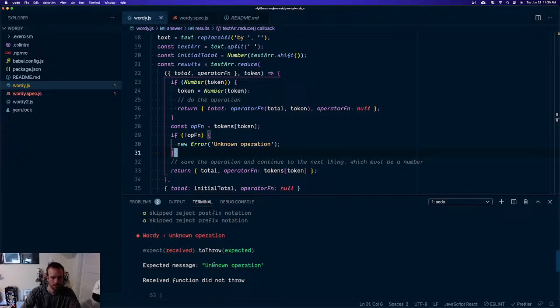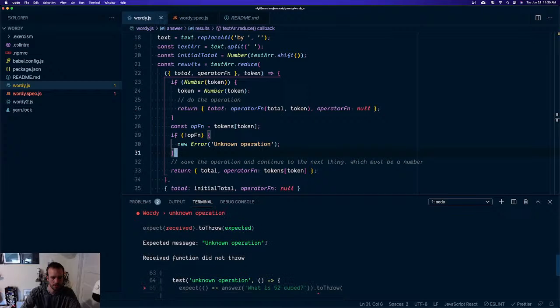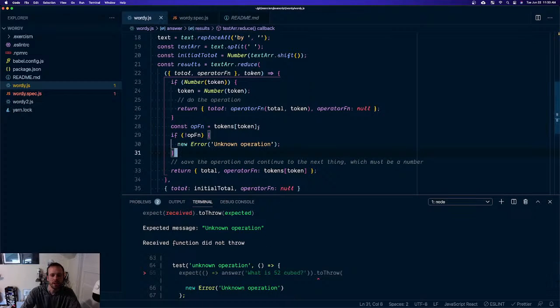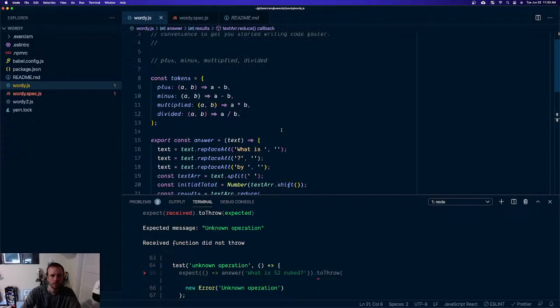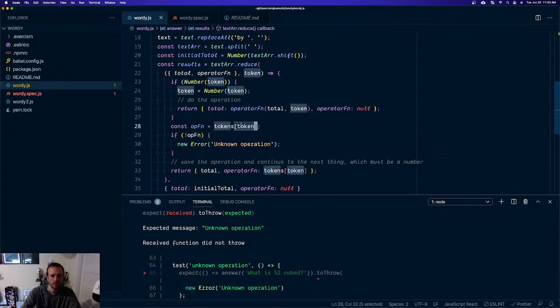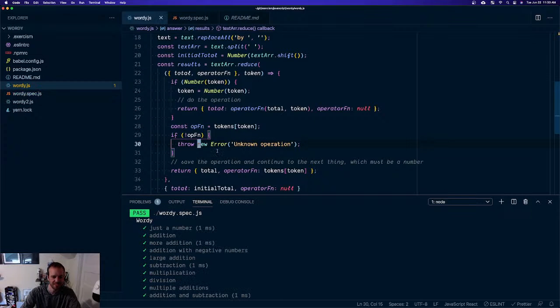Expected unknown operation function did not throw. We didn't throw? When we got cubed, token sub cubed shouldn't be there, and this should be falsy. Right? You gotta throw those errors. You can't just error. You gotta throw those.